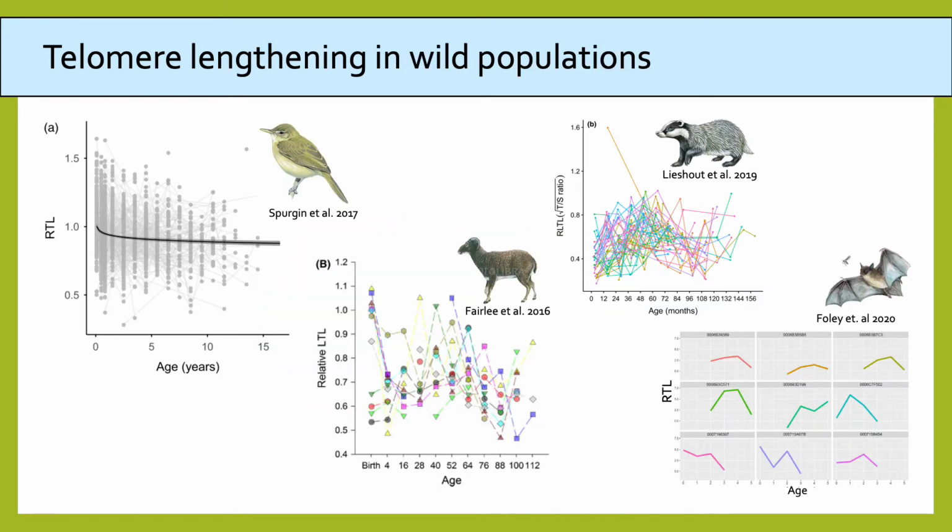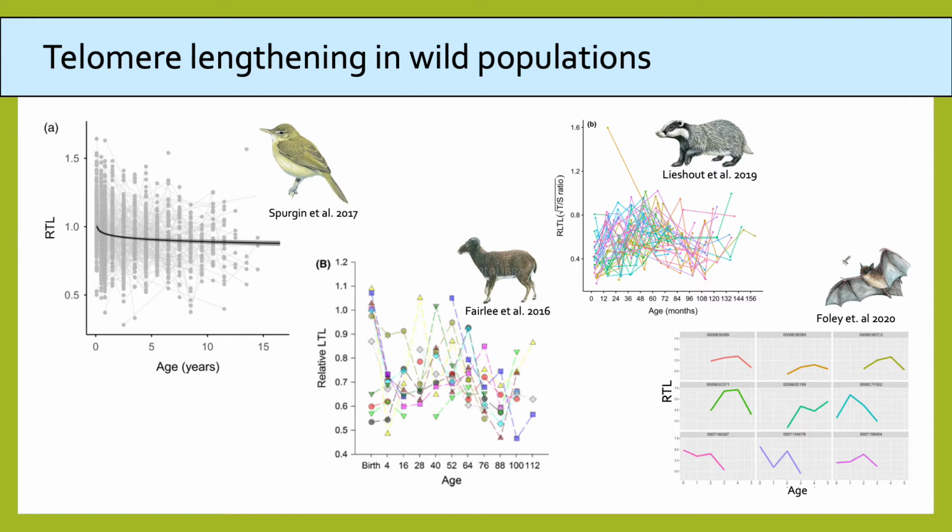However, we now know that telomere dynamics are far more complex within individuals. For example, here are 4 studies that have assessed telomere length longitudinally, and they each show that telomere length fluctuates widely within the same individual's lifetime. We also see a high incidence of telomere lengthening.